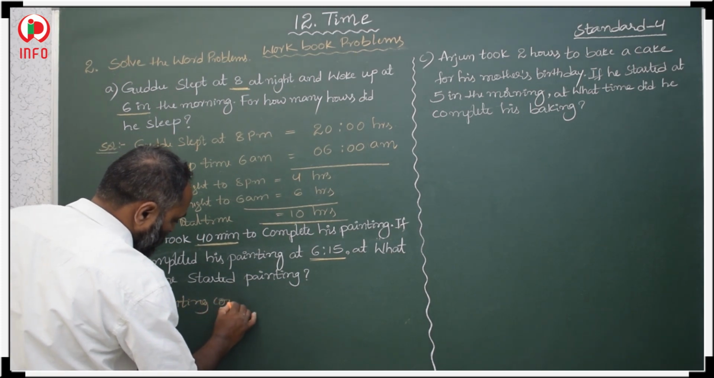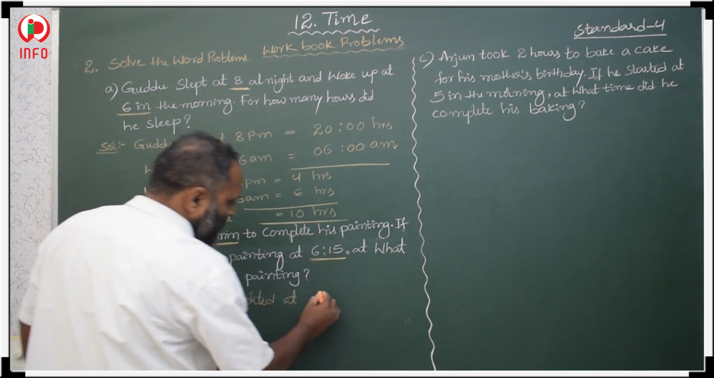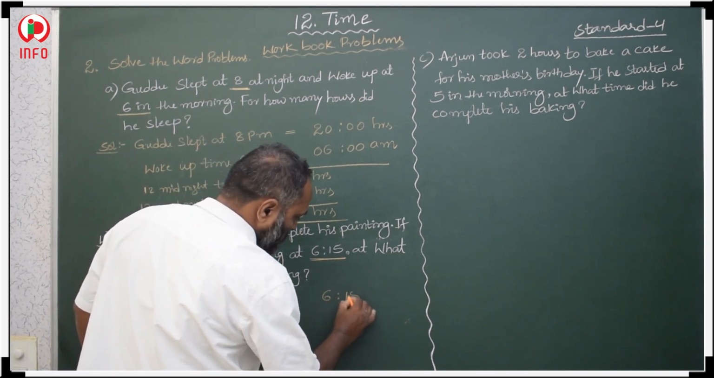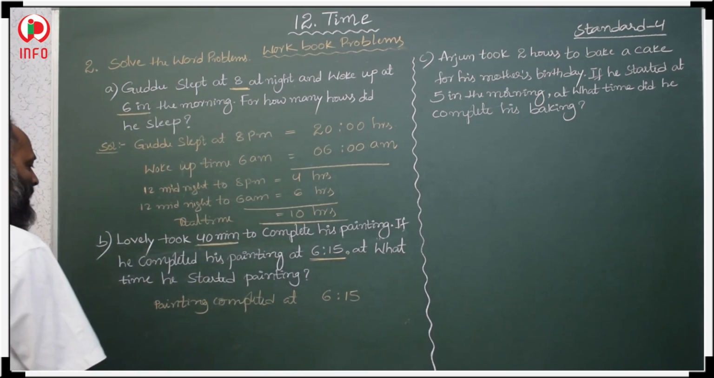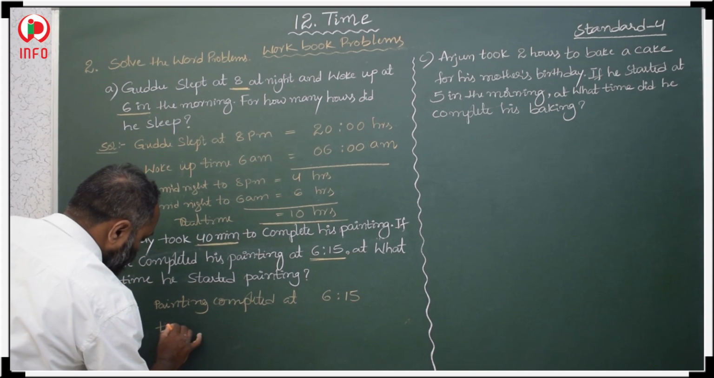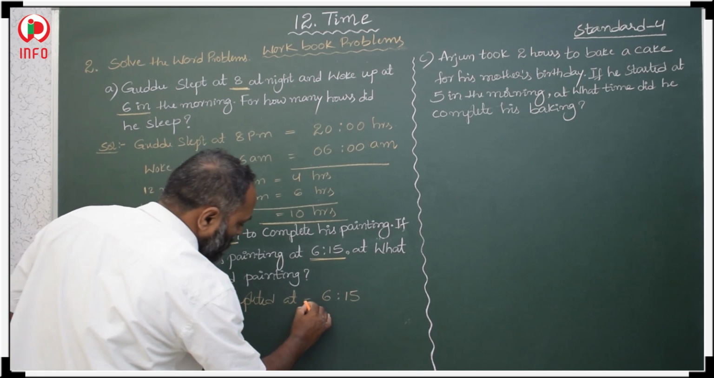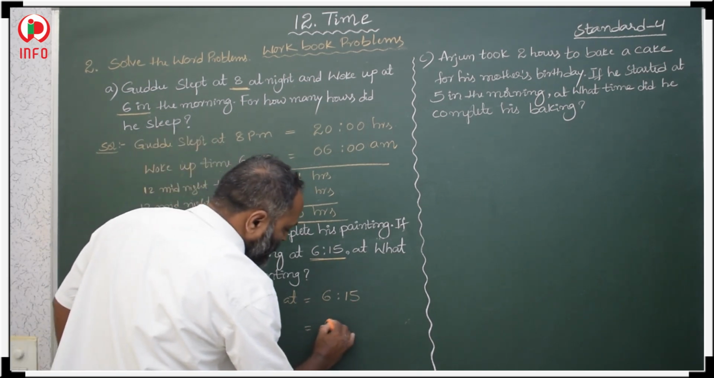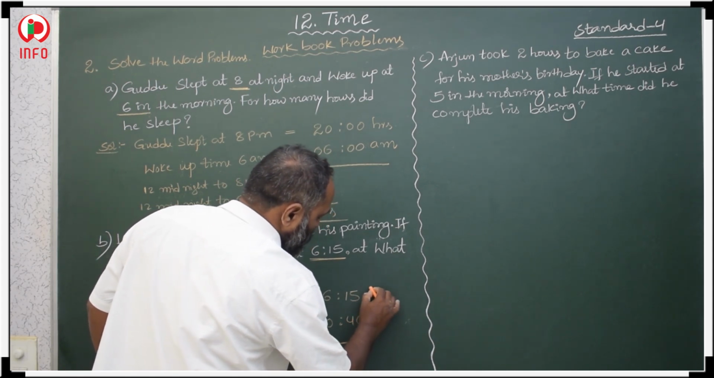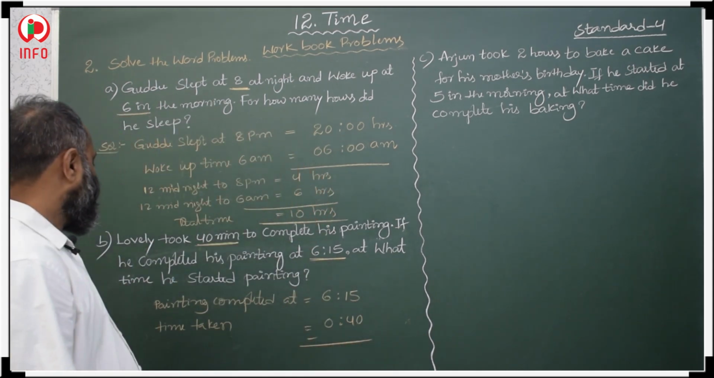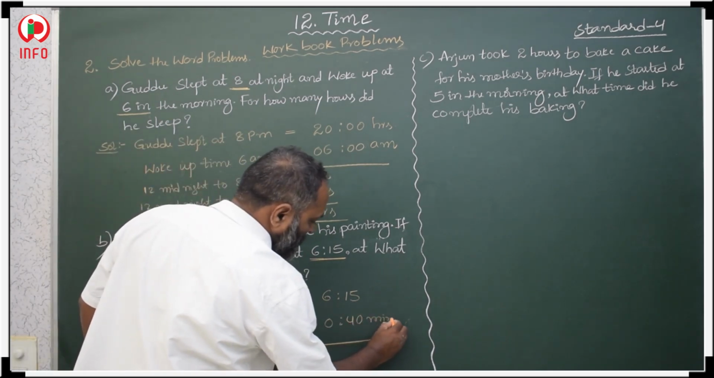Painting completed at 6:15. Okay, 6:15. Now the time taken for painting, that is 40 minutes. This we subtract. So this is the time, and this is the time taken, 40 minutes.